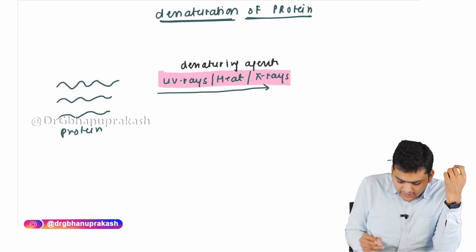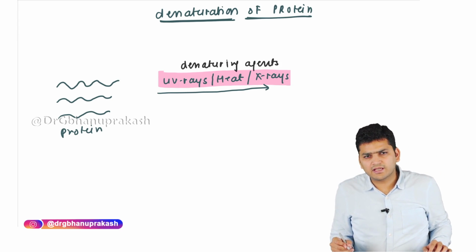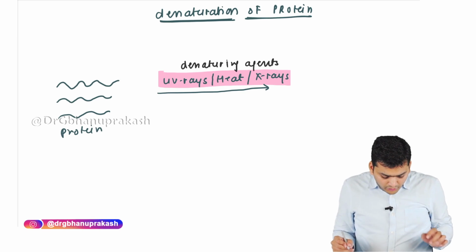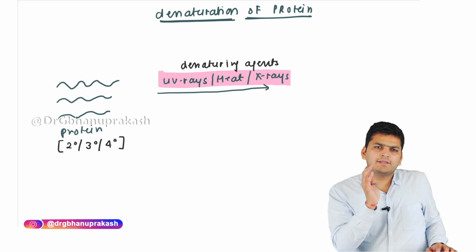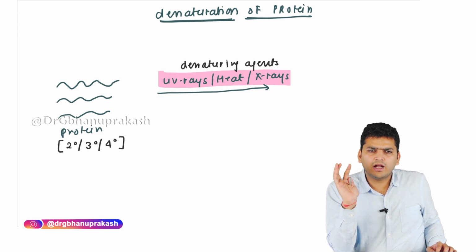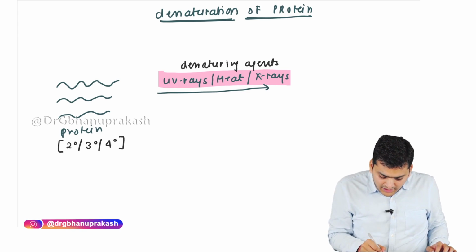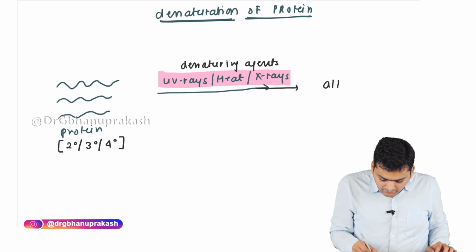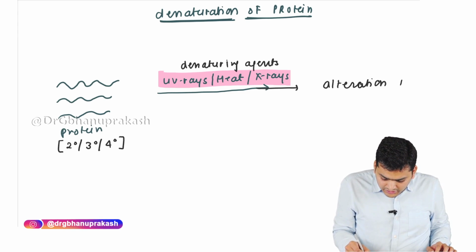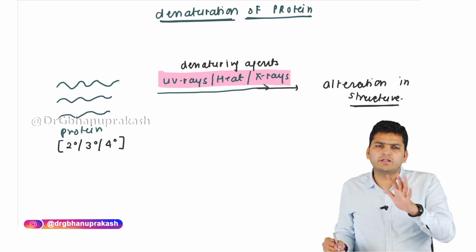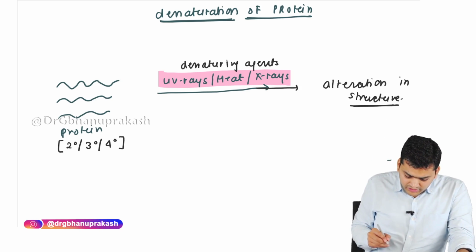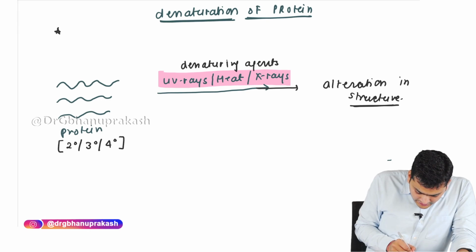When the protein is exposed to the denaturing agents, the protein I am talking about should be in the secondary, tertiary or quaternary structure. If a protein in the secondary, tertiary or quaternary structure is exposed to a denaturing agent, there may be an alteration in the structure. This alteration in the structure because of the denaturing agents is called denaturation of protein.